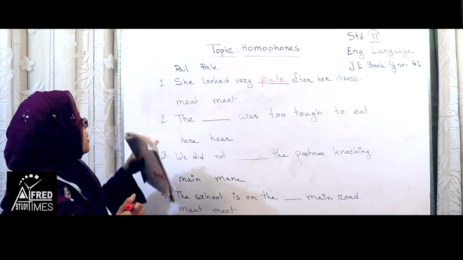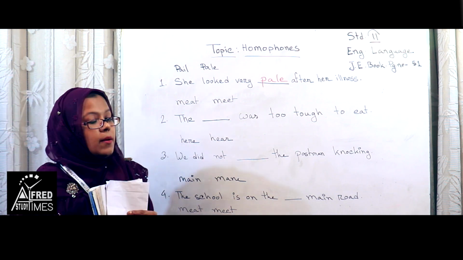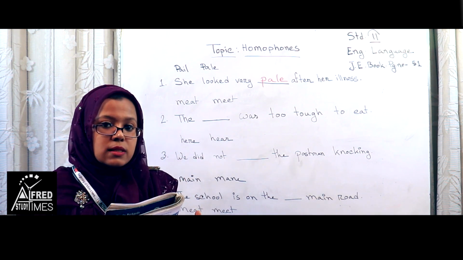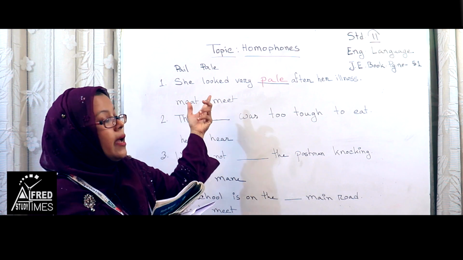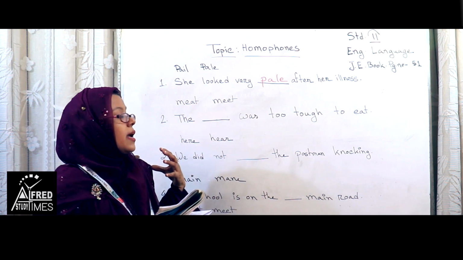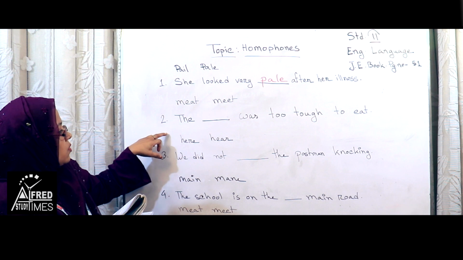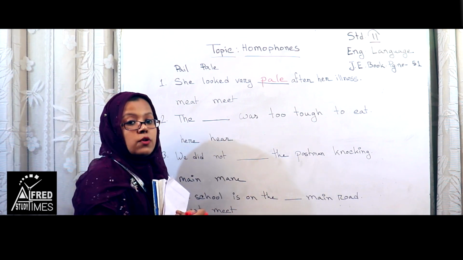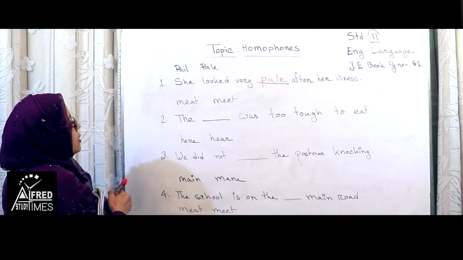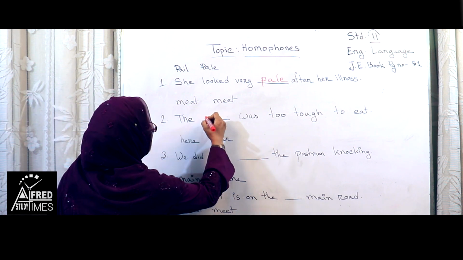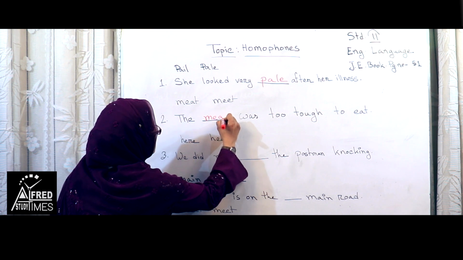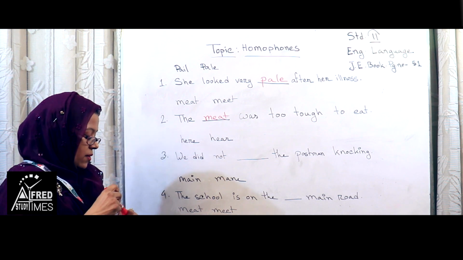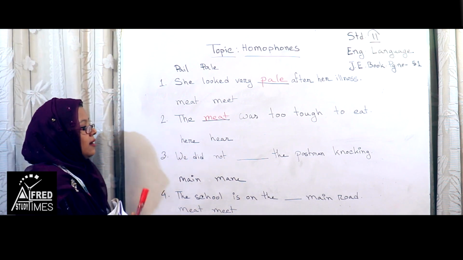Okay. Number 2. Meat, M-E-A-T, means the flesh of animals. And meet, M-E-E-T, means gathering of people. So number 2 will be: the dash was too tough to eat. So here we go. The meat was too tough to eat. Clear? Okay. Number 3.